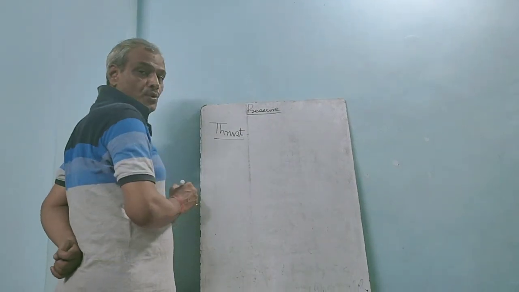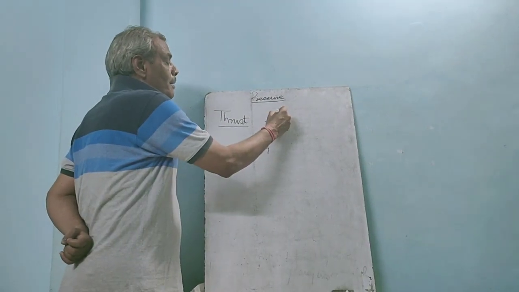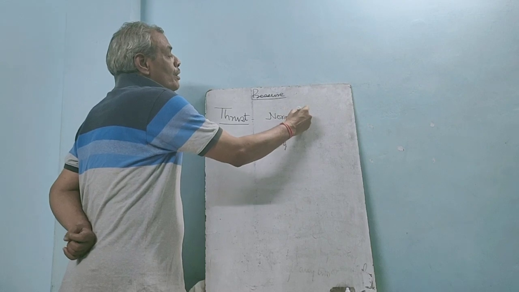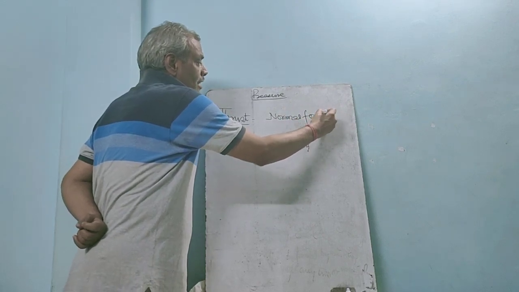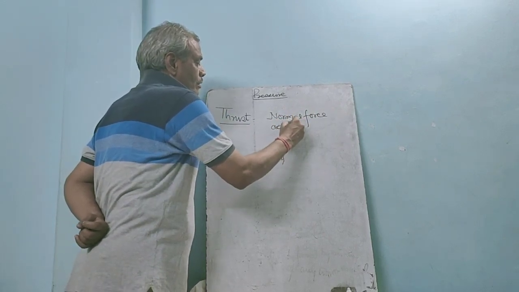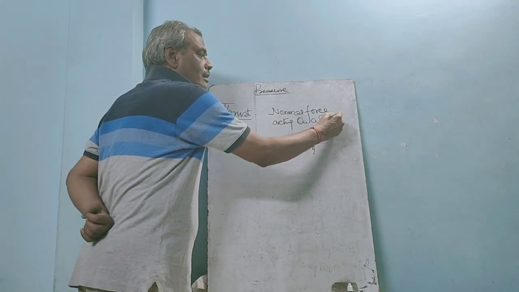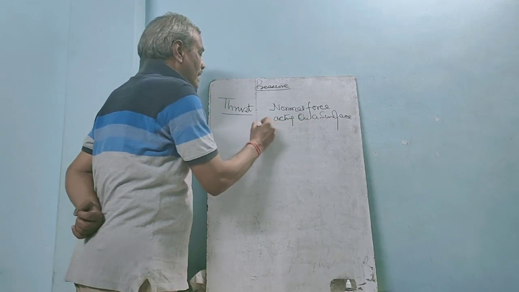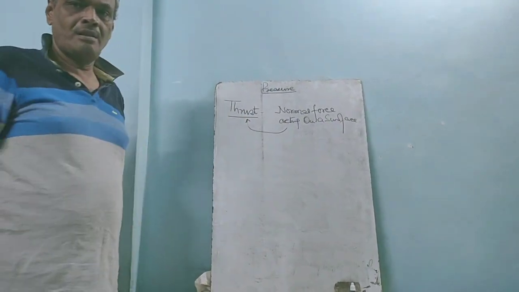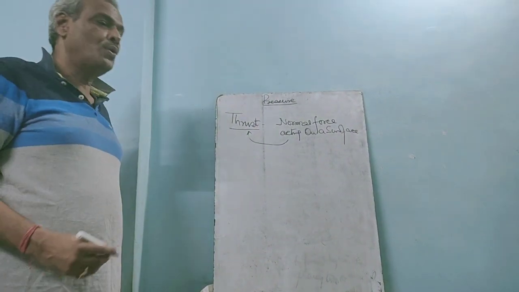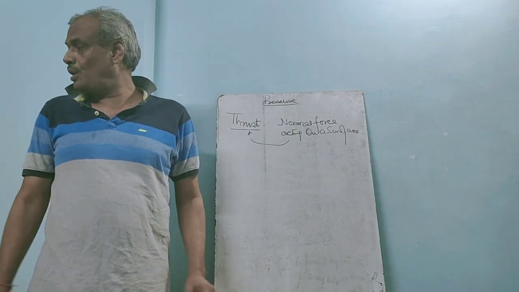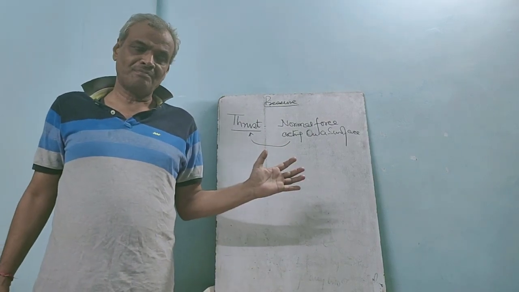It is also a force, but normal force acting on a surface is called thrust.